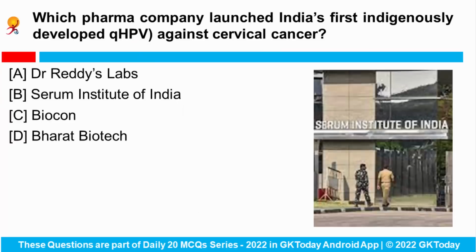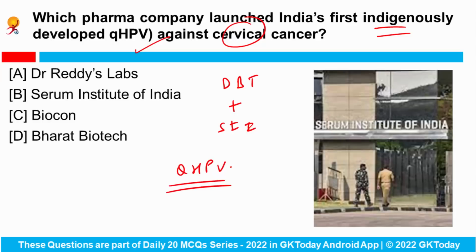Next is, which pharma company launched India's first indigenously developed qHPV against cervical cancer? So the Department of Biotechnology, in partnership with Serum Institute of India, is set to launch India's very first indigenously developed quadrivalent human papilloma virus vaccine against cervical cancer.